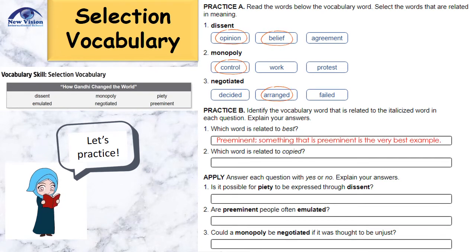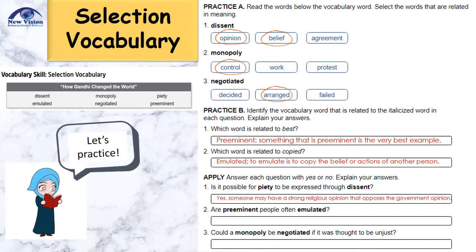Preeminent. Something that is preeminent is the very best example. Number 2. Which word is related to copied? Emulated. To emulate is to copy the belief or actions of another person. Let's apply. Answer each question with a yes or a no and explain your answer. Number 1. Is it possible for piety to be expressed through dissent? Yes.